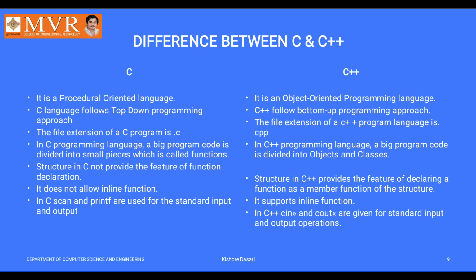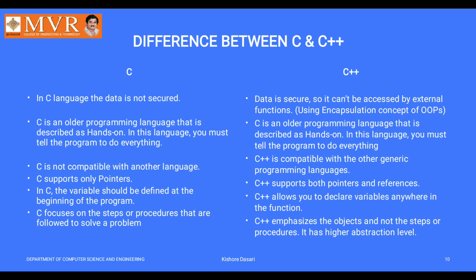In C++ programming, the standard input and output are cin and cout. We already used the cout statement in the hello world program: cout hello world. In C language, printf hello world.